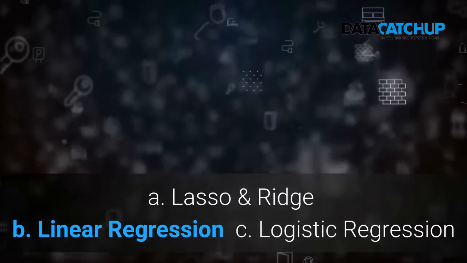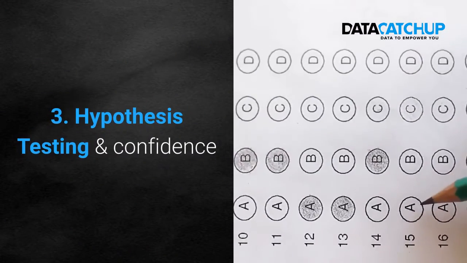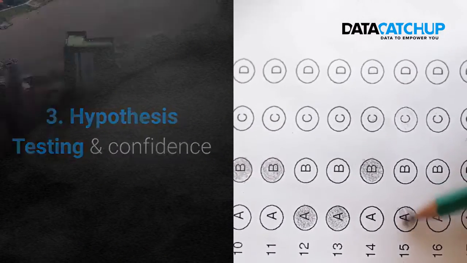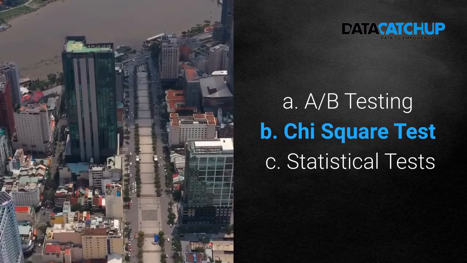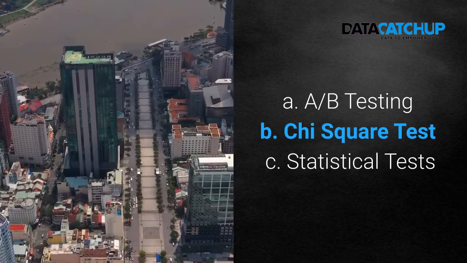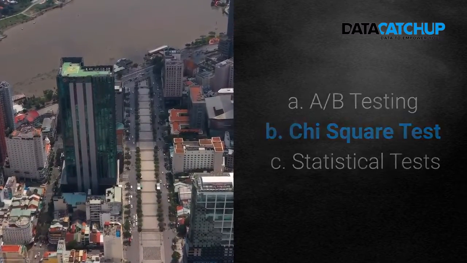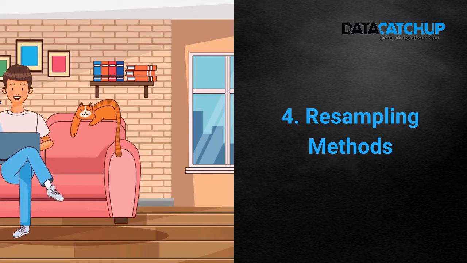C. Logistic regression. 3. Hypothesis testing and confidence. A. A/B testing. B. Chi-square test. C. Statistical tests. 4. Resampling methods.